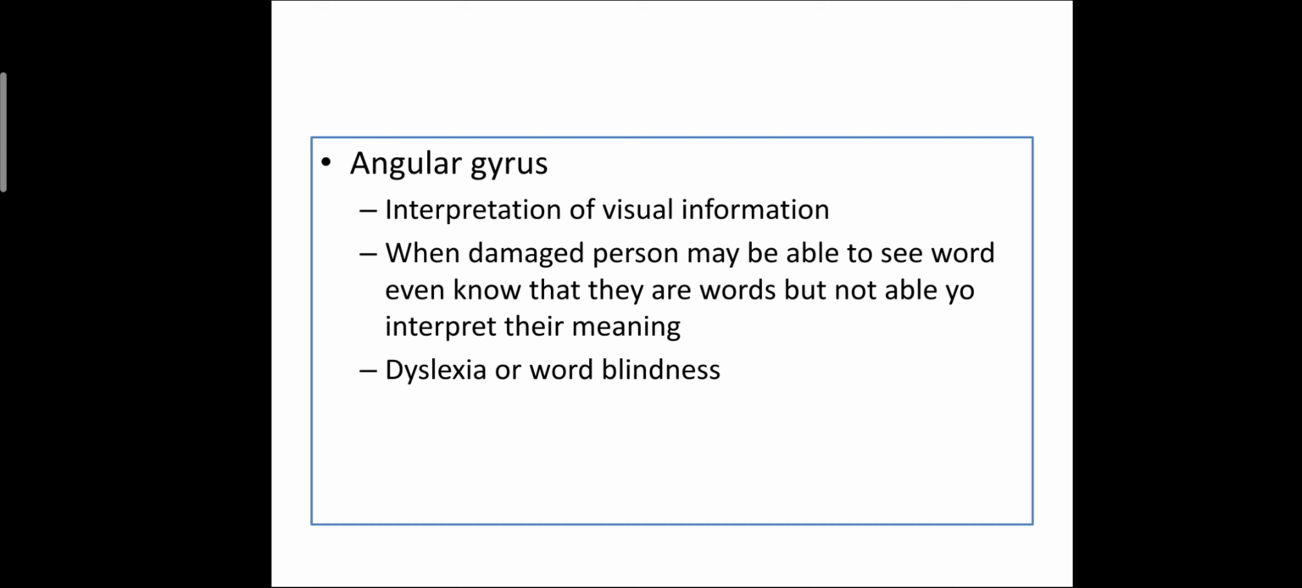Angular gyrus is required for interpretation of visual information. When it is damaged, the person may be able to see words, even know that they are words, but not be able to interpret their meaning. It is also known as word blindness or dyslexia.